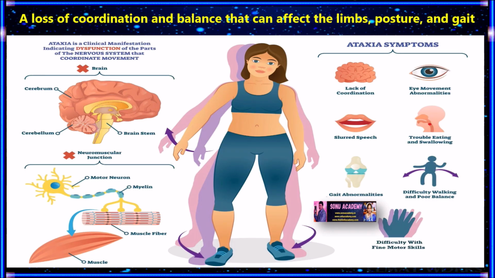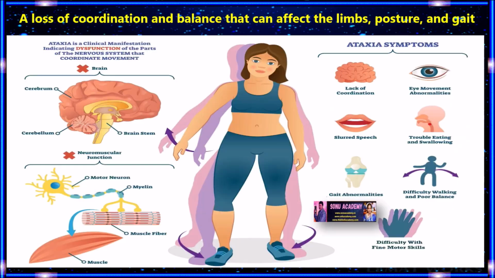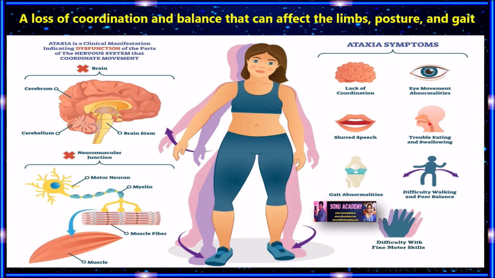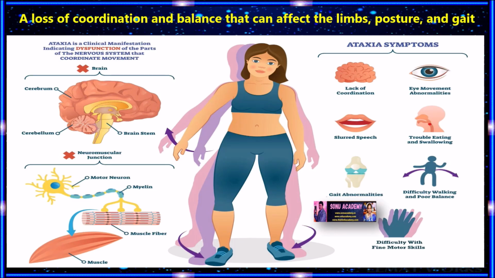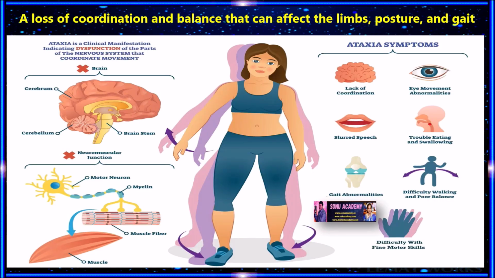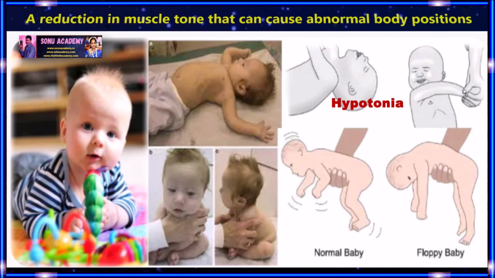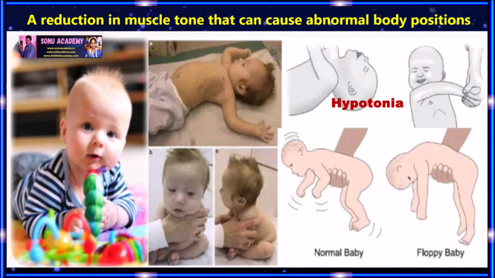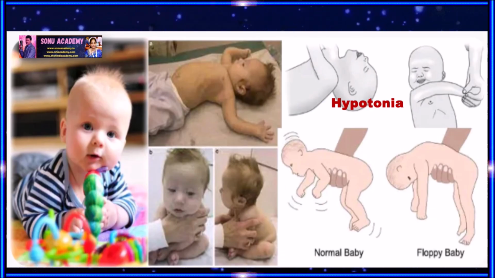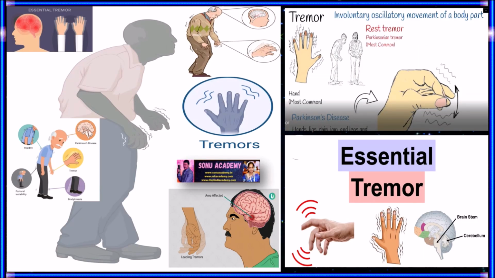Children, now let us discuss the types of cerebellar disorders. First is ataxia, a loss of coordination and balance that can affect the limbs, posture, and gait. Second, hypotonia. Hypotonia is a reduction in muscle tone that can cause abnormal body positions. Third one is tremors, rhythmic oscillations of a limb or of the trunk that can increase as you approach a target.